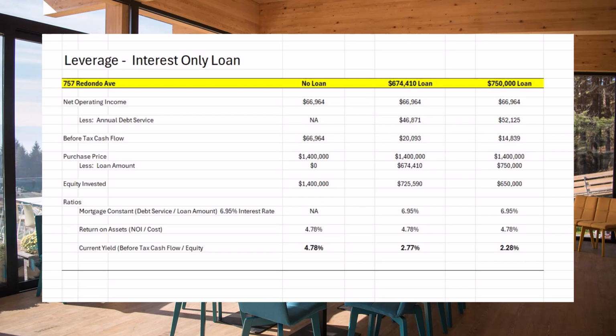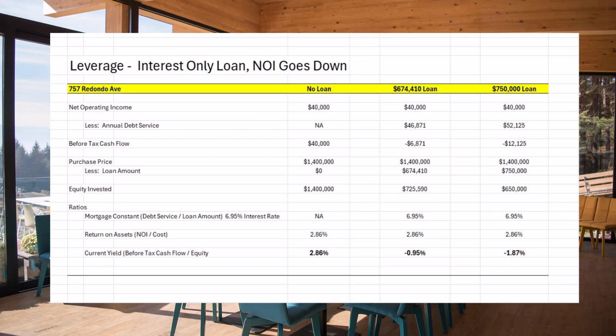Again, the mortgage constant doesn't change, and neither does the return on the assets. Mortgage constant is greater than the return on the assets. So what will happen to the return or the yield to the investors? It will go down, which is what it did here. Okay, we have one more scenario we're going to work through.